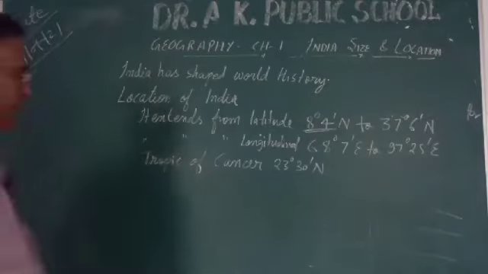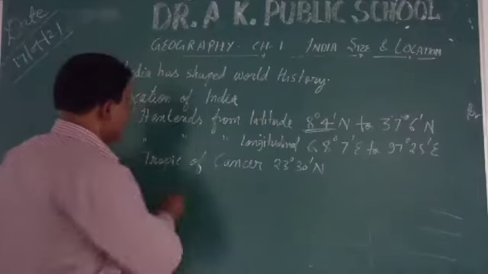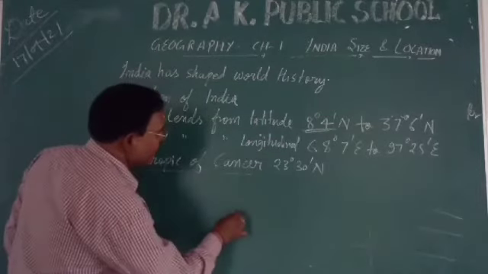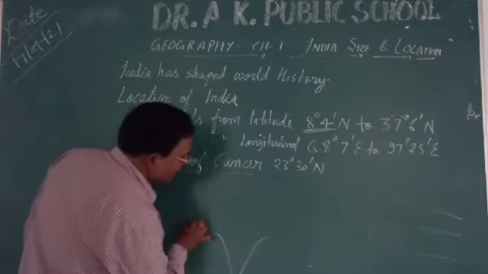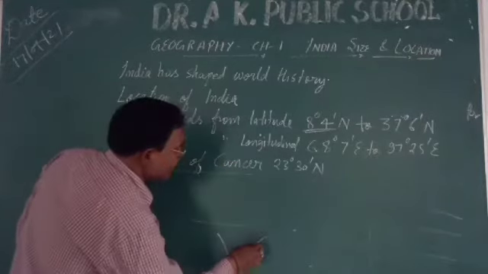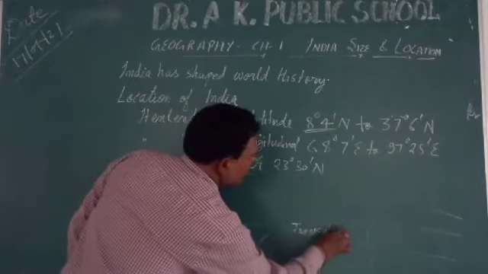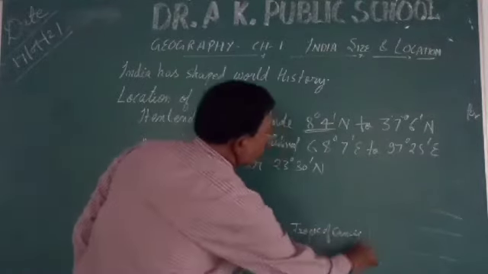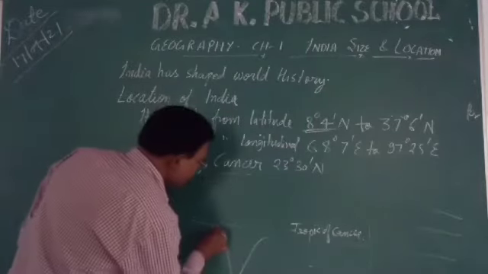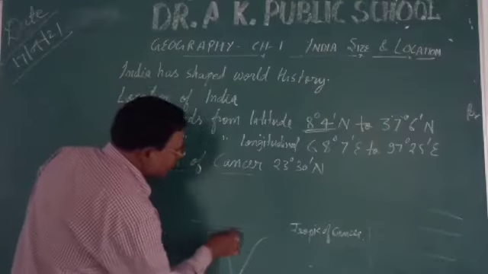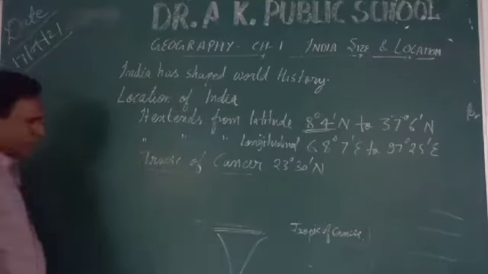This Tropic of Cancer passes through India. If we consider a rough sketch of India, then what we will have? This is your Tropic of Cancer. And from here, this portion, it is at 22 degree latitude.